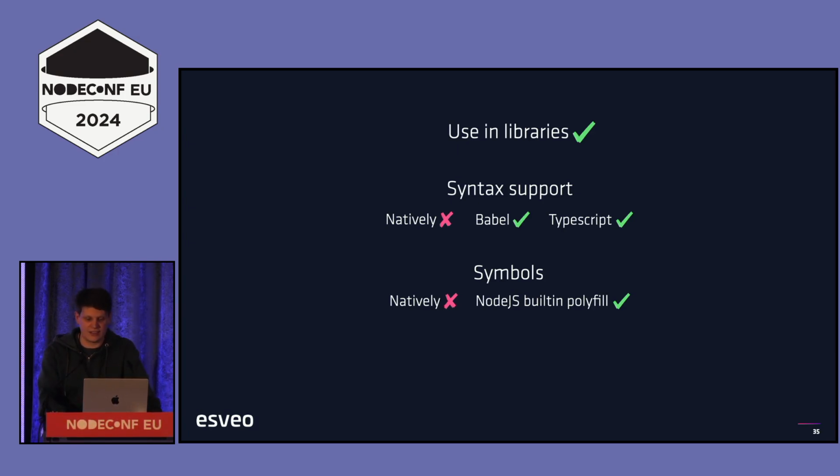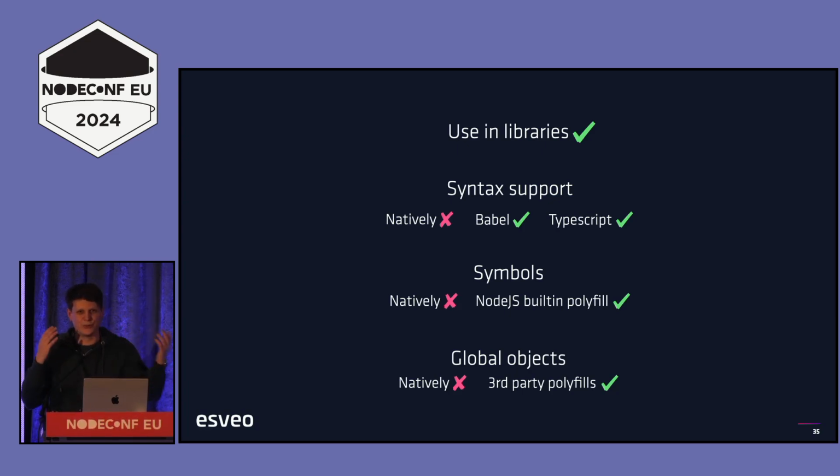And then finally, the global objects, the DisposableStack and AsyncDisposableStack. Again, like with the rest of it, it's not quite there natively, but there are plenty of third-party polyfills. And I think what this basically means is, if you're looking at the left-hand side and going, oh, that doesn't look great, then it's coming soon, and you should definitely wait and take your time. If you're looking at the right and you're thinking, oh, we're already doing half of that stuff anyway, then this is probably something that you can already start using and playing around with.